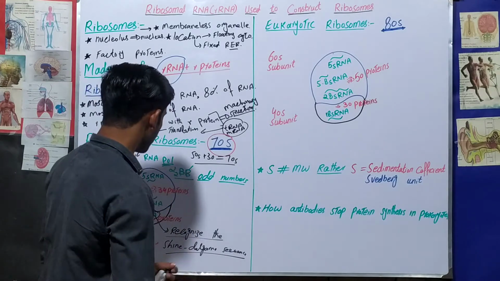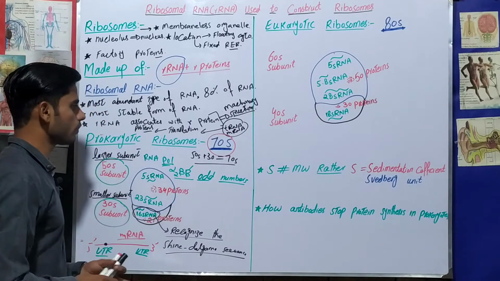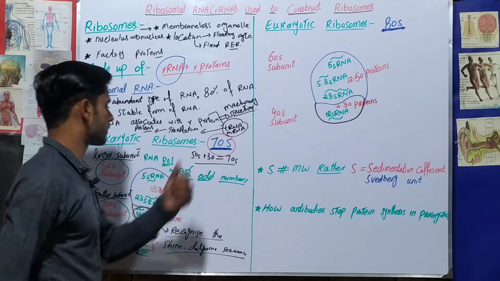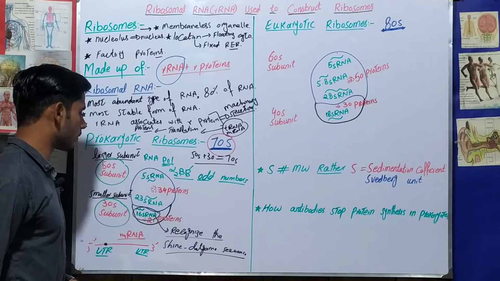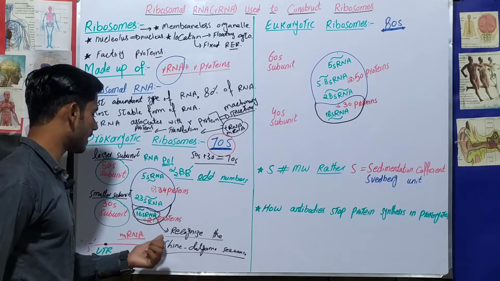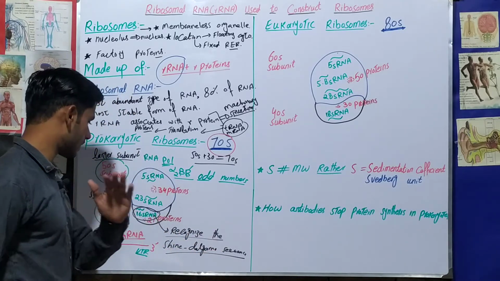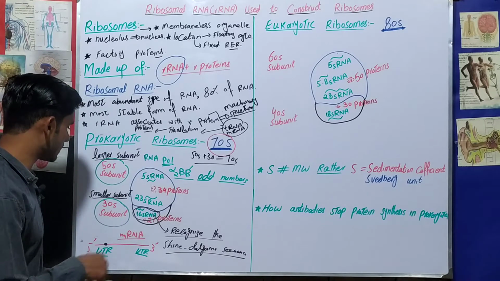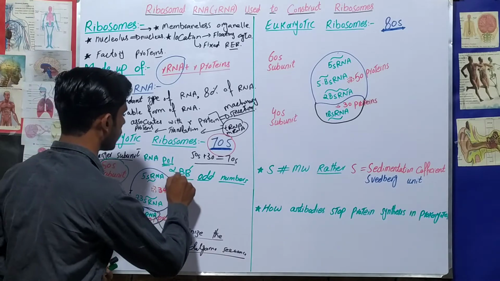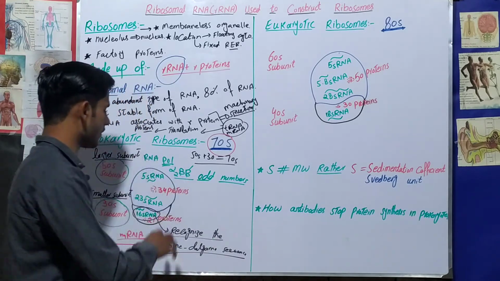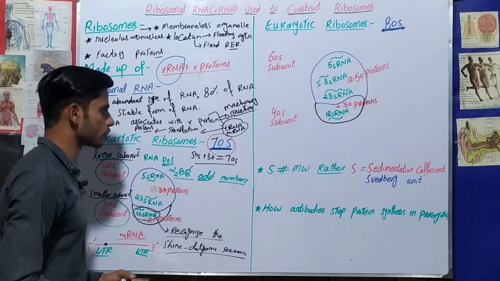Okay. So don't worry too much about this concept, there are just a few things you have to remember. First, prokaryotic ribosomes are 70s, with 50s larger and 30s smaller subunits. Another thing you have to learn is that this 16s ribosomal RNA is used to recognize the Shine-Dalgarno sequence for initiation of translation. And another concept you have to remember is that these ribosomal RNA types are produced by the RNA polymerase alpha 2 beta prime. The same RNA polymerase will form all the types of these ribosomal RNAs. Okay. Now I think prokaryotic ribosomes are okay for you.